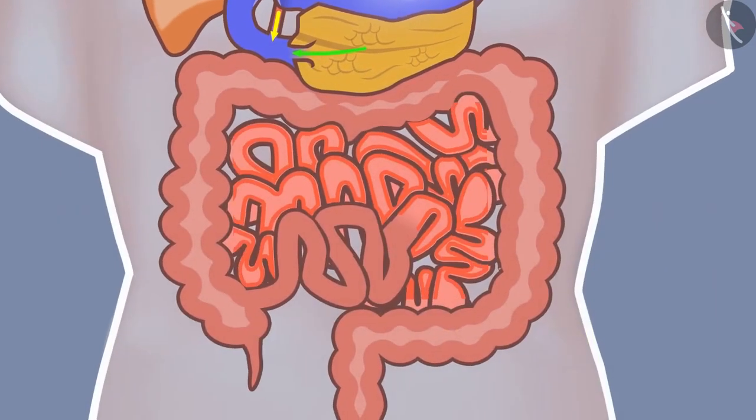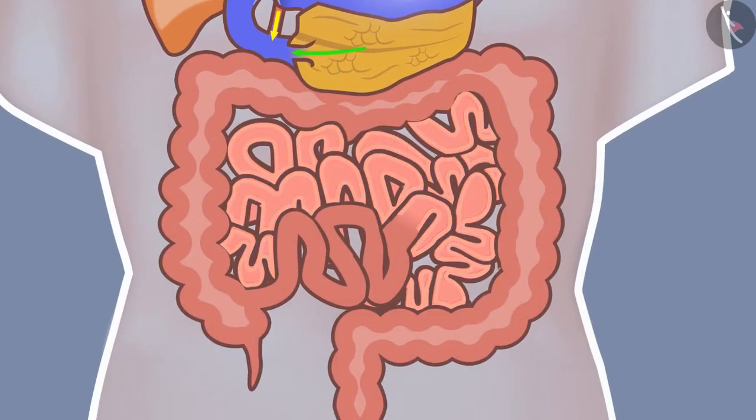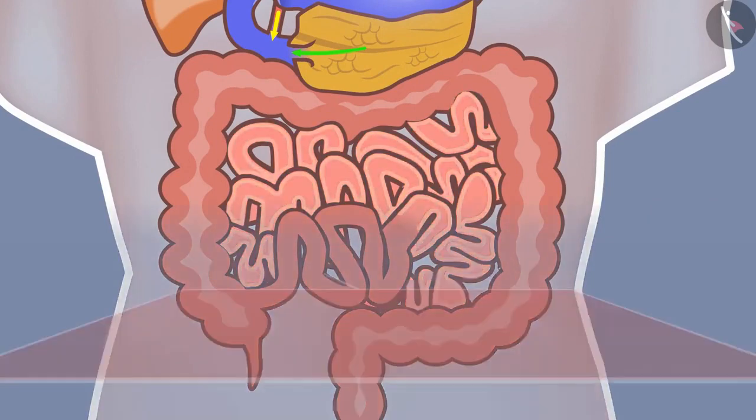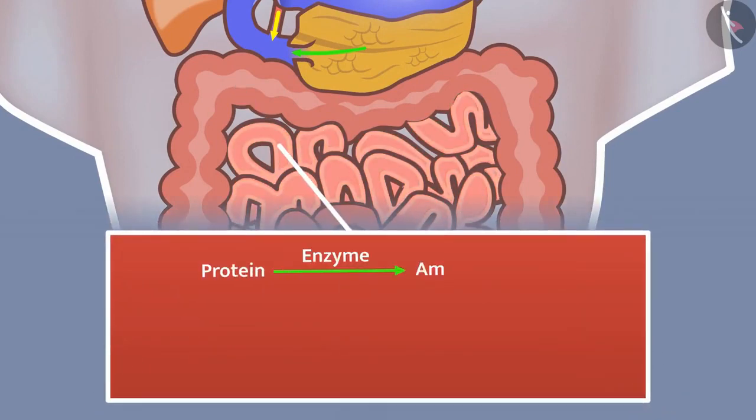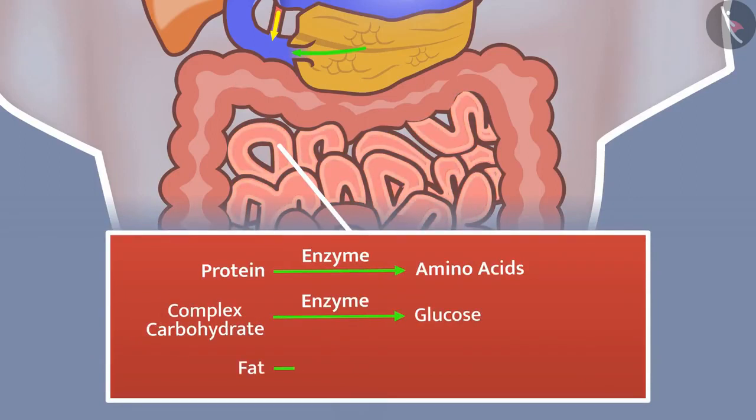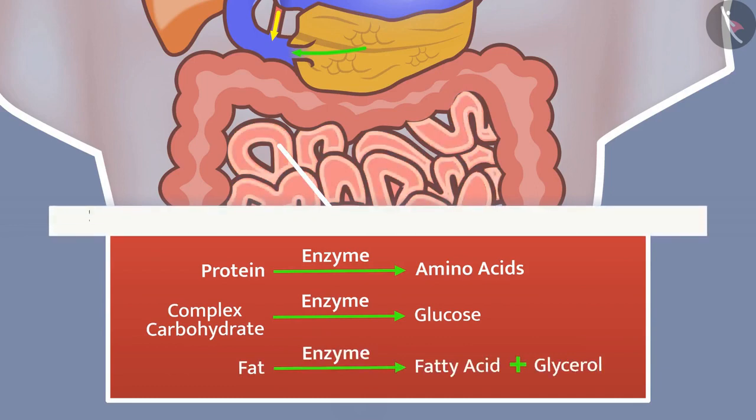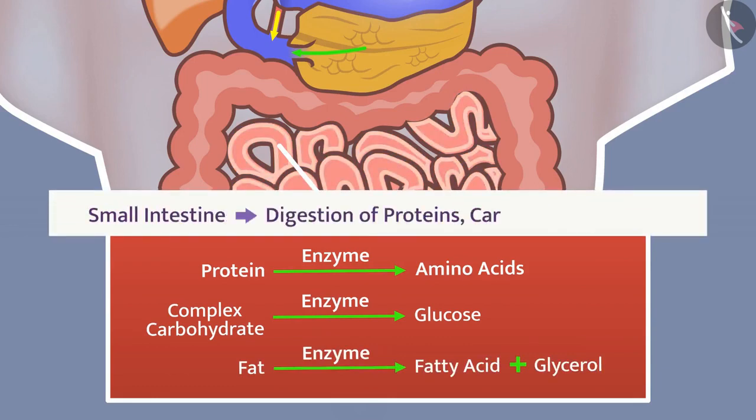Glands in the intestinal wall secrete intestinal juice. Enzymes present in it convert protein into amino acids, complex carbohydrates into glucose, and fat into fatty acids and glycerol. Therefore, the small intestine is the site of complete digestion of proteins, carbohydrates, and fats.